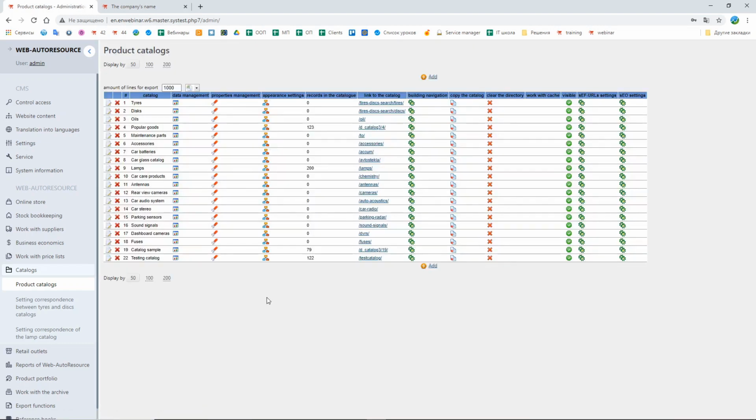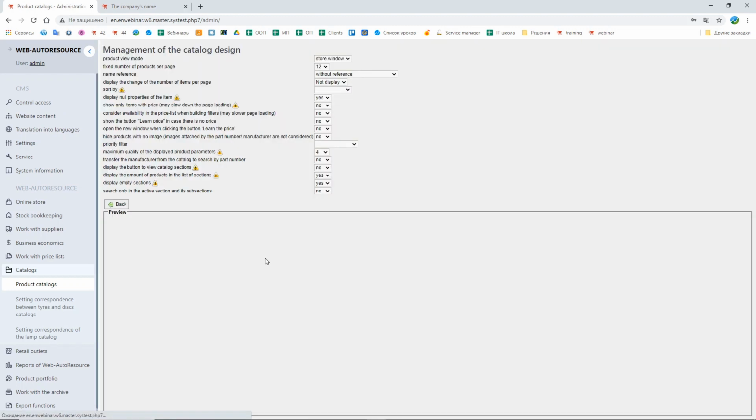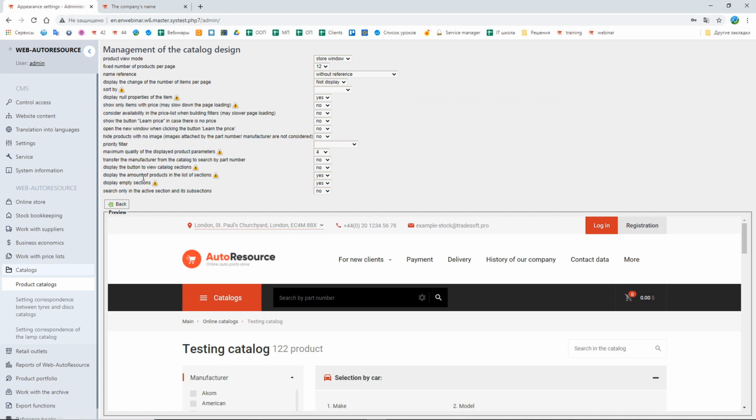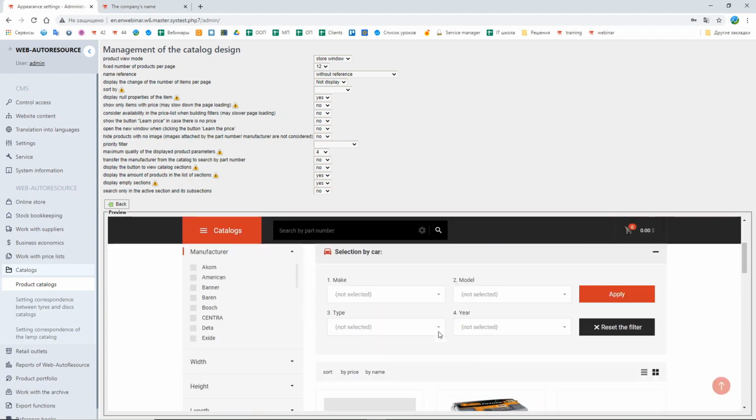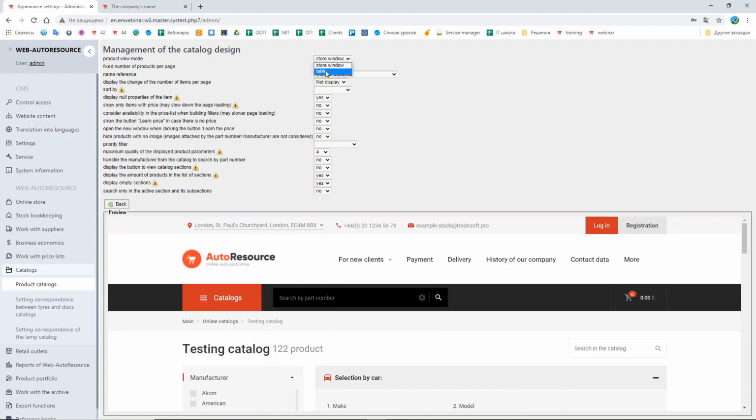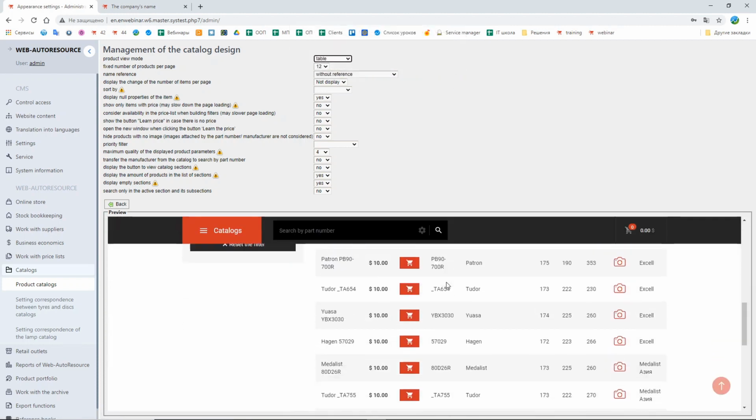The next section that we are going to take a look at is the appearance settings. Here, let's enter and see the options. Here, using the settings of this section, we can set up the appearance of the catalog. For example, product view mode. Now we have the store window. We can switch it to the table, like this.